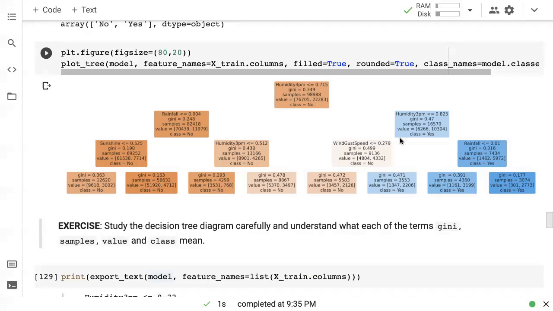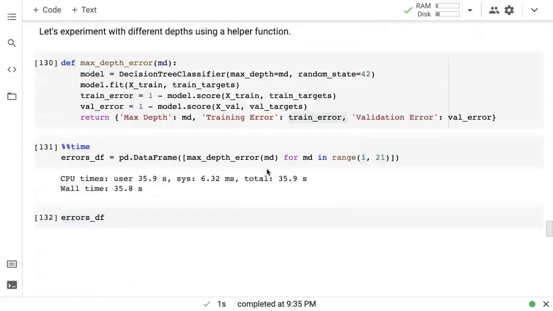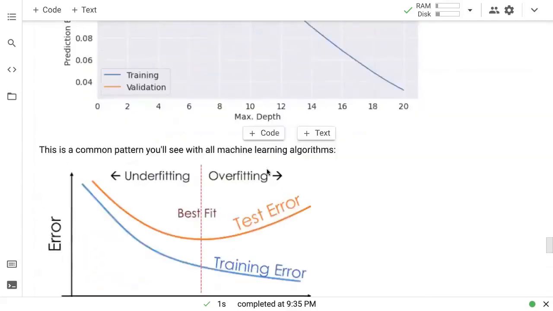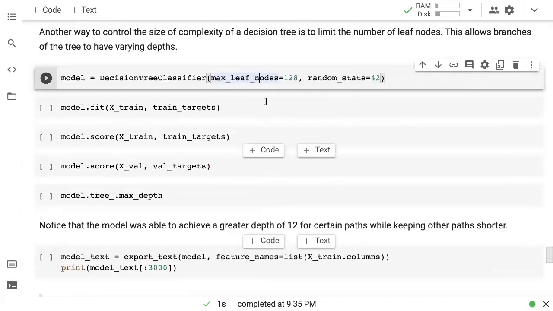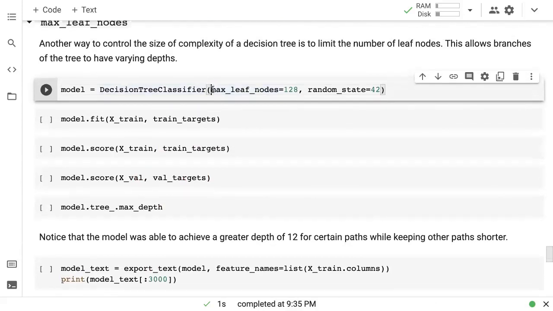So that's where you can actually specify the maximum number of leaf nodes that your decision tree can have. So here's how I'm going to do that. I'm going to specify that for my decision tree the maximum number of leaf nodes it can have is 128.